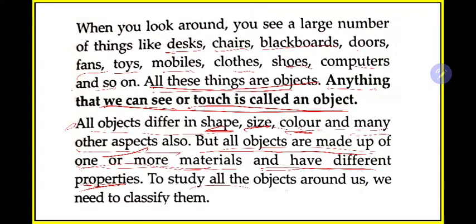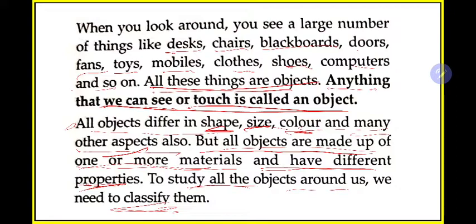To study all the objects around us, we need to classify them. So you cannot just read everything all together. For example, you cannot compare rice with electricity. You have a fan in your home, it is an object, and you have, for example, a plate in your home, both are objects, but you cannot compare your plate with the fan. That means you need to group these things into separate groups.